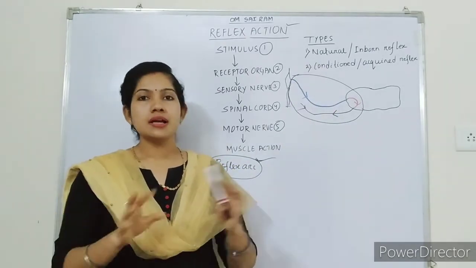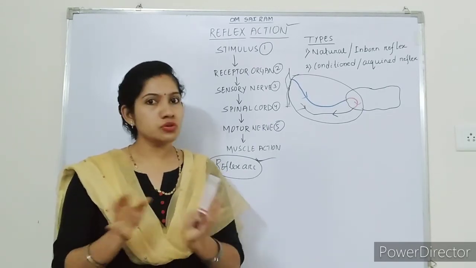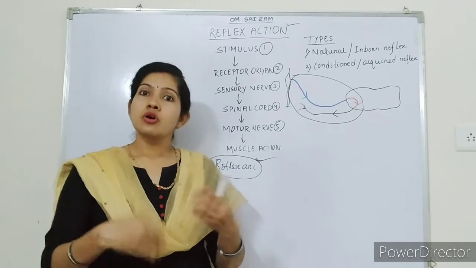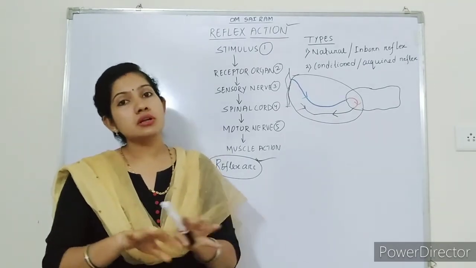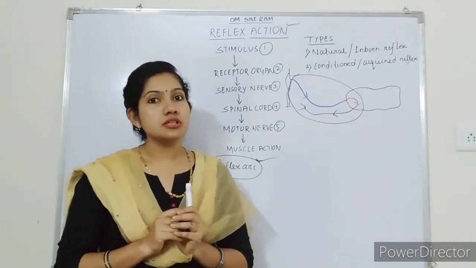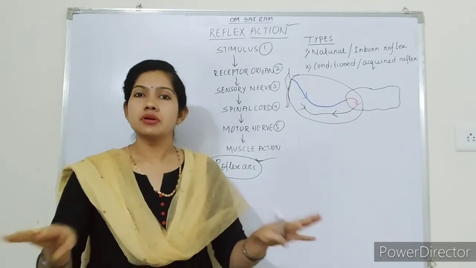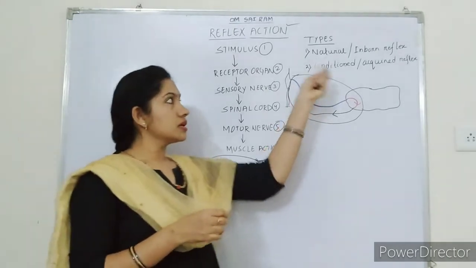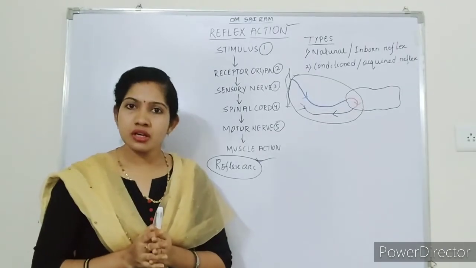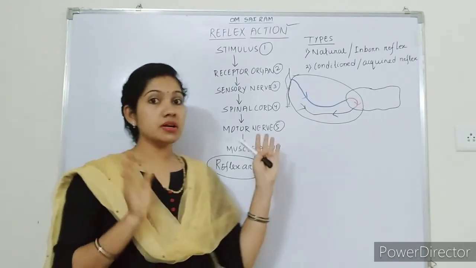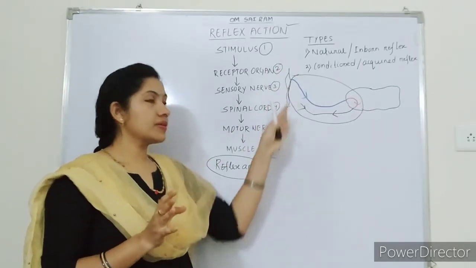One more example: typing on a keyboard or playing a musical instrument. We do not know it by birth, but as we grow older, we learn typing or we learn playing musical instruments, and even without seeing we can play it, we can type. That is all what? Conditioned reflex. So this is all about reflex action. It is a very short topic but a very important topic as well. Do not forget to revise the reflex arc.